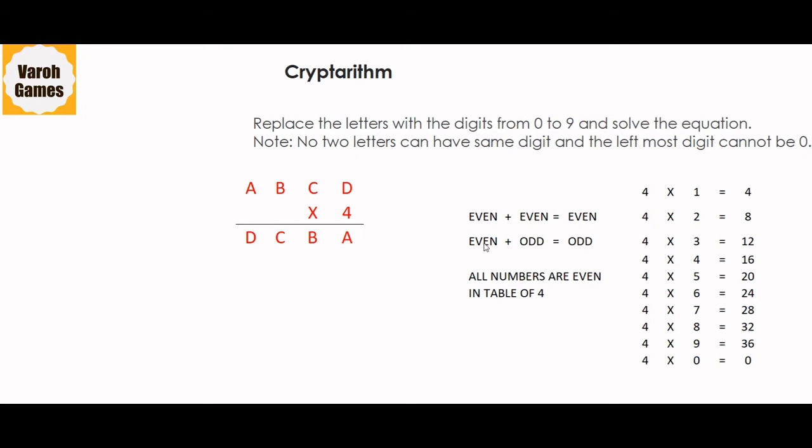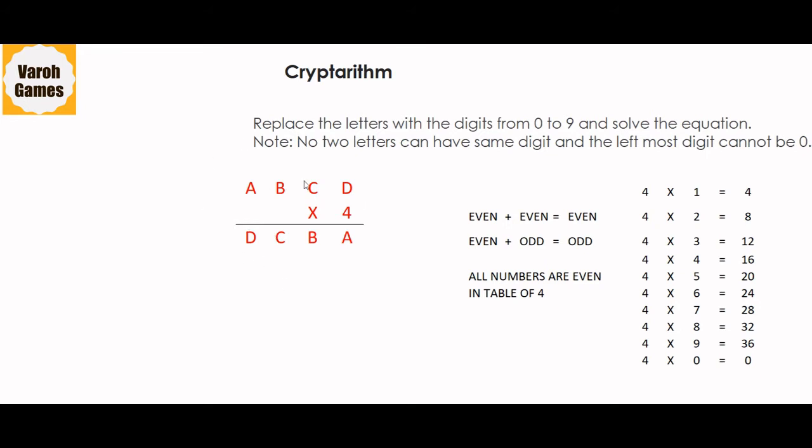And if there are two numbers out of which one is even and one is odd, the answer would always be odd. Say 3 plus 4 is 7, an odd number. 5 plus 6, one even, one odd. The answer is 11, an odd number. So these are certain basic rules of arithmetic which we are going to keep in mind to make it easier to find the solution to this question.